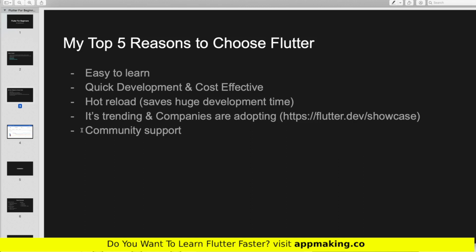So next is community support. In case you are facing any issue, we need a community. You can post your queries there and people are ready to solve them. So we have large community support for Flutter. So these are my top 5 reasons to select Flutter. I don't want to compare Flutter with other frameworks. You are already ready to learn Flutter, right? So why would you want to compare with other frameworks?